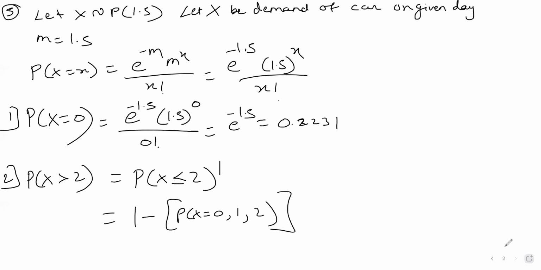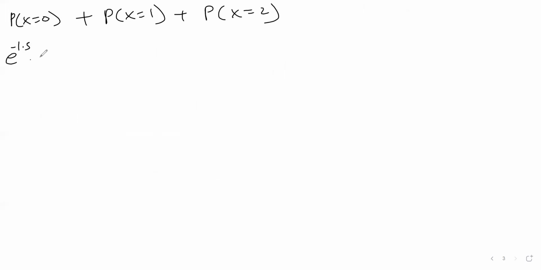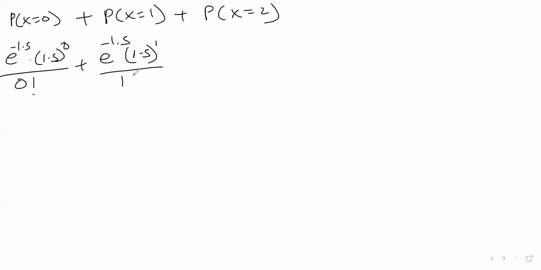तो हम लोग निकालेंगे probability that x is equals to 0 or probability that x is equals to 1 or probability that x is equals to 2. e raised to minus 1.5, 1.5 raised to 0 upon 0 factorial plus e raised to minus 1.5, 1.5 raised to 1 upon 1 factorial plus e raised to minus 1.5, 1.5 raised to 2 upon 2 factorial. You can solve this.